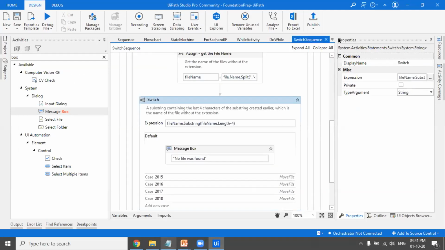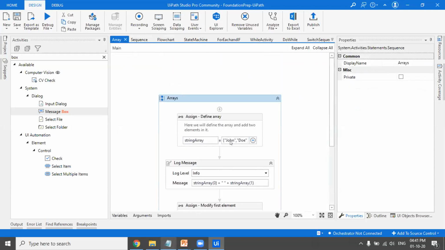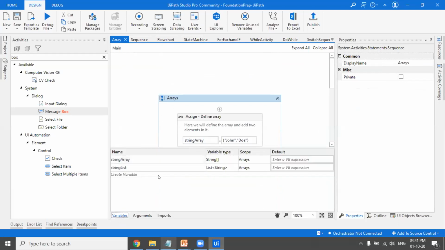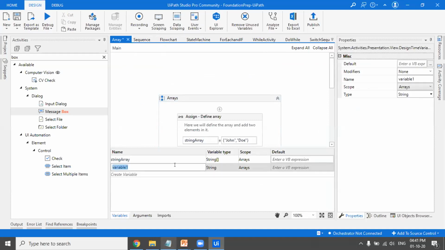The next one is that we'll talk a little more about arrays. Here again, the string array is a data type, and it is declared here. You give it a name, and always try to give a meaningful name. Suppose I create another one, example array, and I want to create an array of integers.